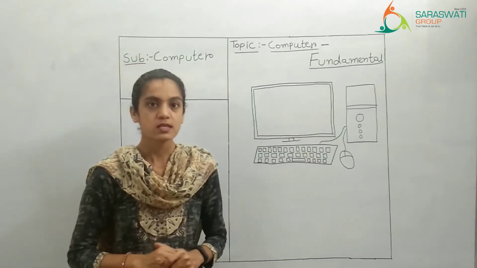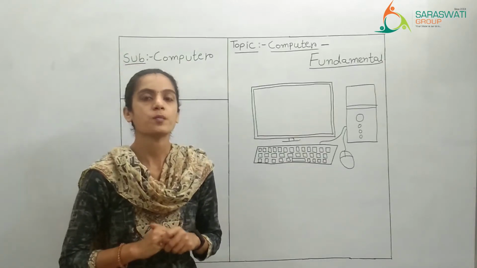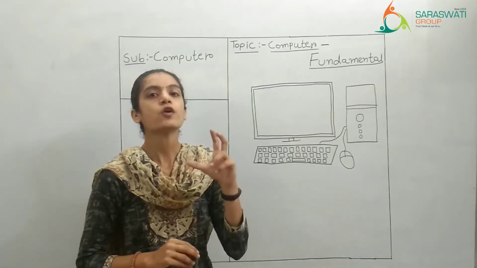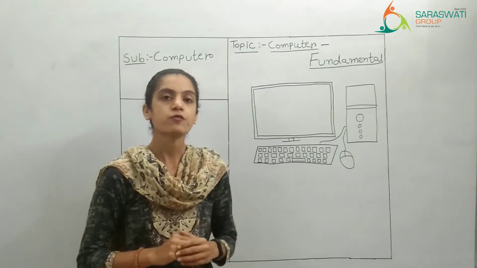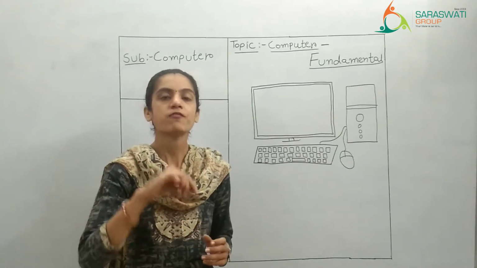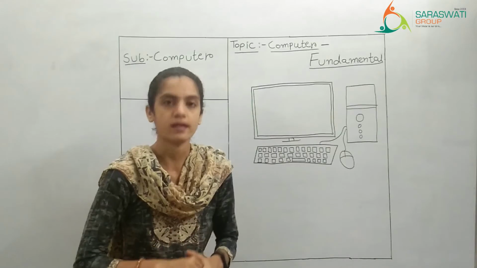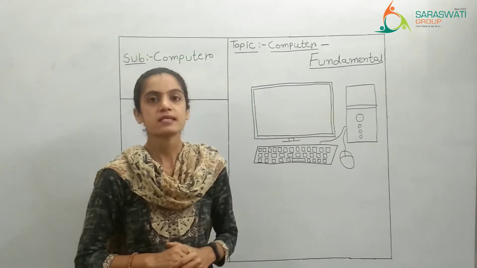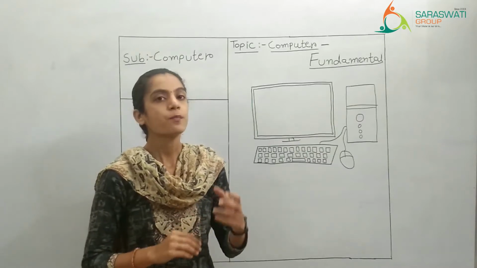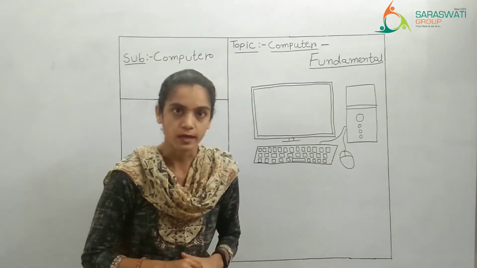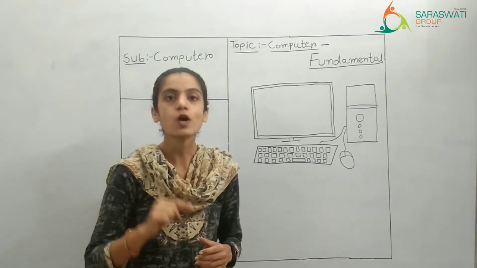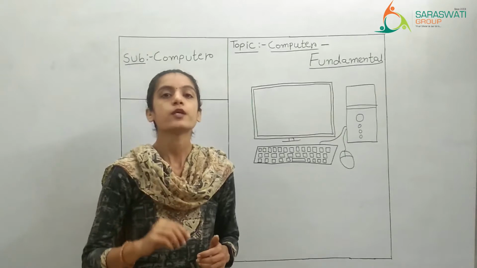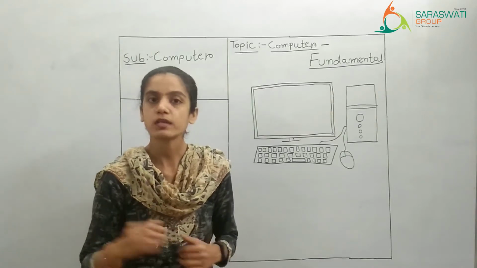Some of the machines also work on battery. That means if you see the remote of an AC or a TV, you will see that we have fixed a cell inside it. What is that? It is a battery, right? Say for example mobile. When you plug the mobile into the socket, you will see the battery of the mobile is getting charged. And then you can use that mobile throughout the day.